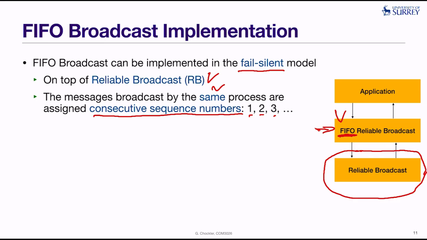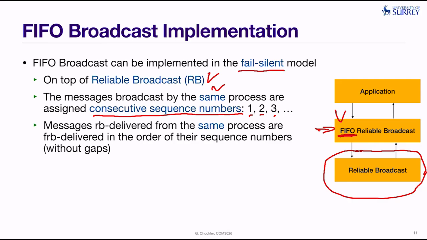And then when a message is delivered from this reliable broadcast layer to which we have access, okay, when a message is delivered, we make sure that all messages coming from the same sender, from the same process, are FIFO delivered in the order of their sequence numbers.